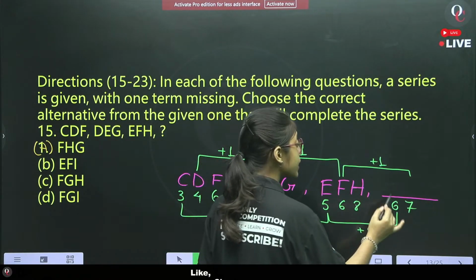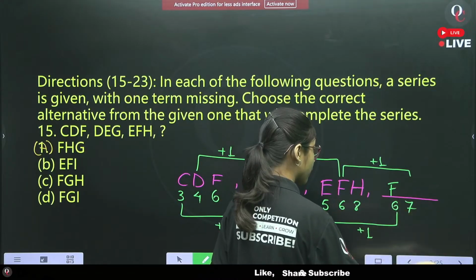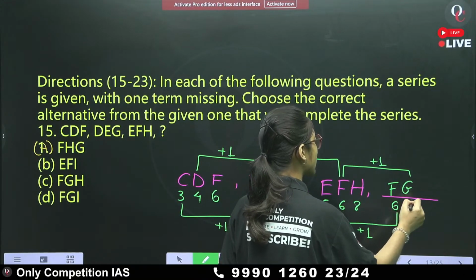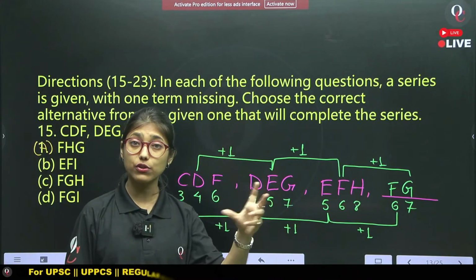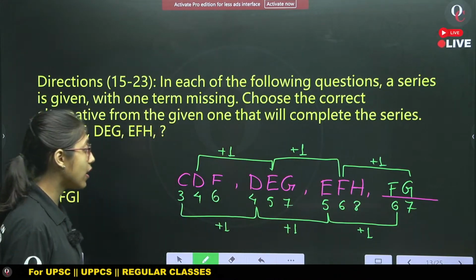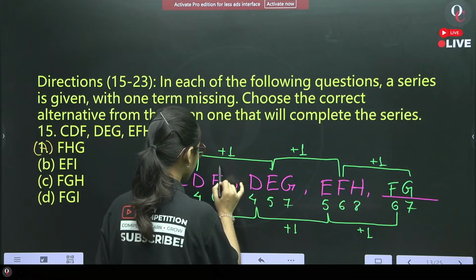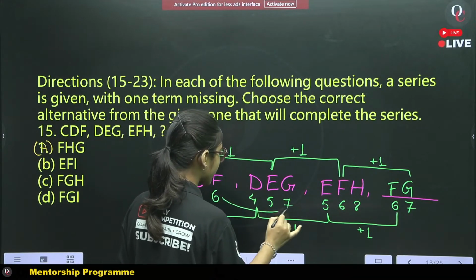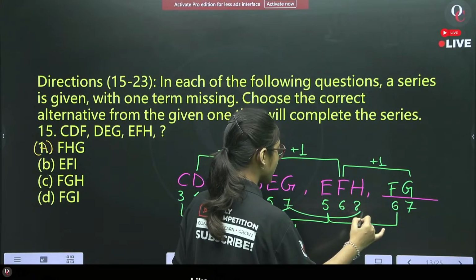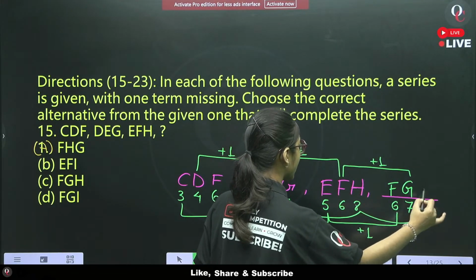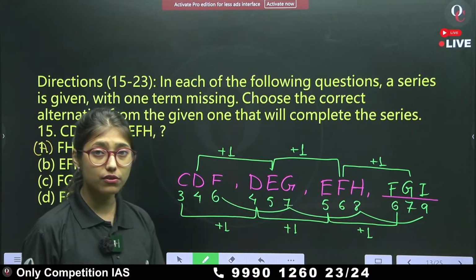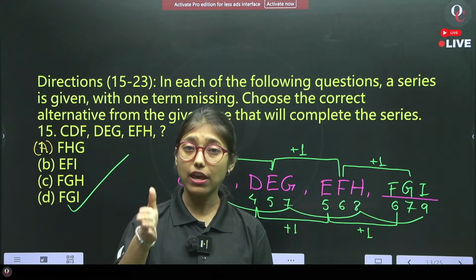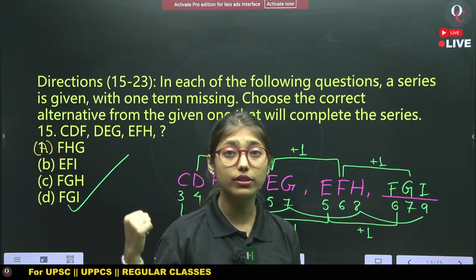7. Now, 6 is the position value of F, 7 is the position value of G. G's position value is what? 7. Now, the last one, if we check, 6 to 7, 7 to 8, 8 to 9. 9 is the position value of I. And therefore, our answer will be option D, FGI, according to this pattern.